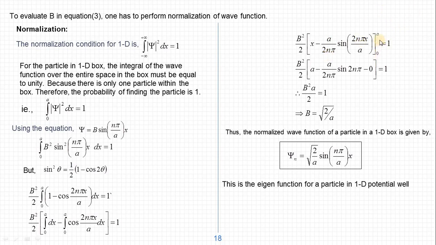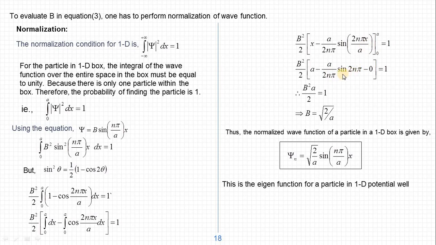If we apply the limits to this equation, x will be the upper limit minus the lower limit. The lower limit is 0, so x becomes a minus 0, which is a. And if we apply the limits to the second term, it is a by 2 n pi sin(2 n pi), since x is a.